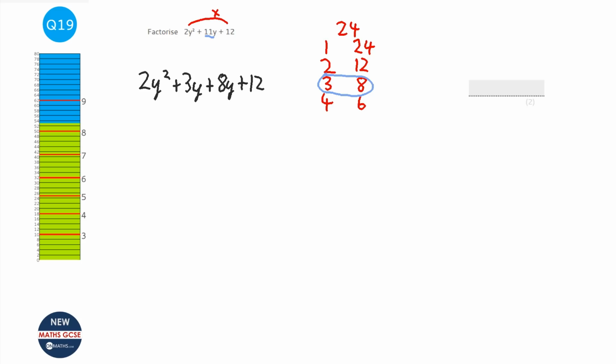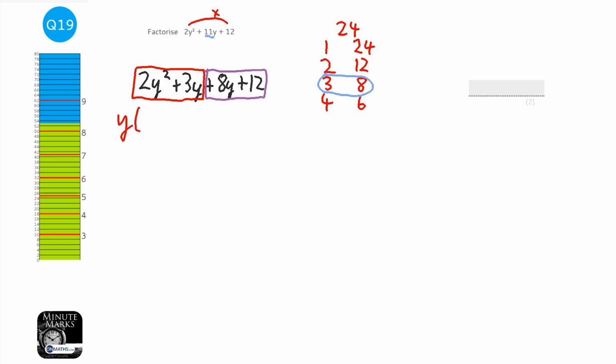Next, I'm just interested in factorising this bit, and then I'm just interested in factorising this bit. So I'm going to factorise the left hand side. Well, there's only a y that I can divide out of both of those, so it'd be 2y plus 3.